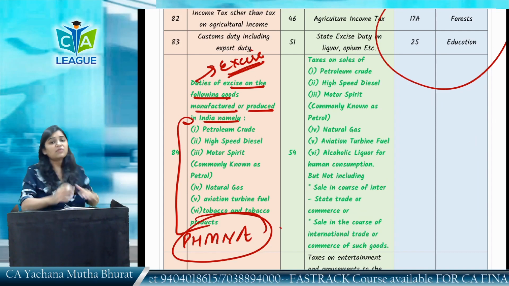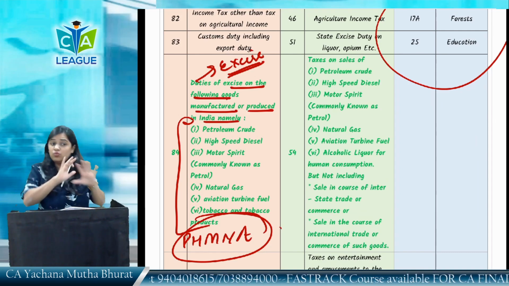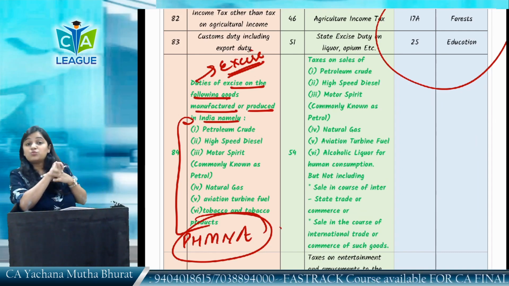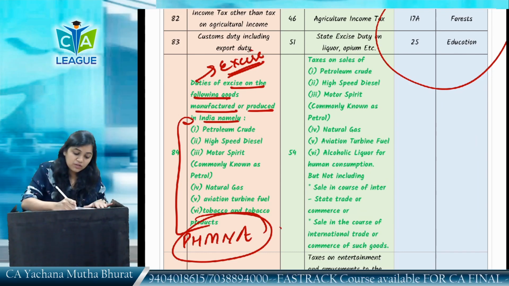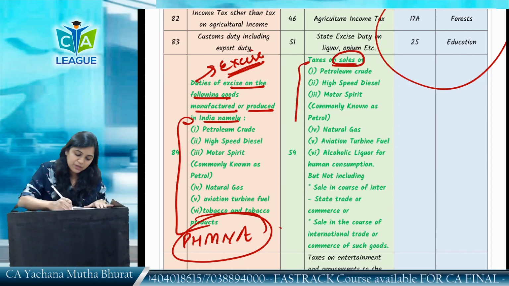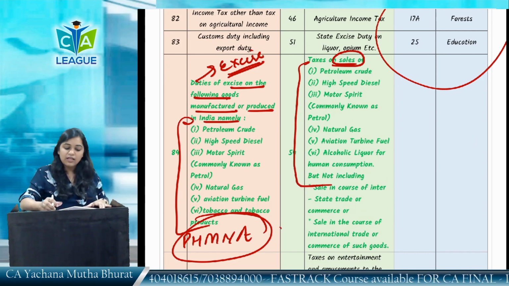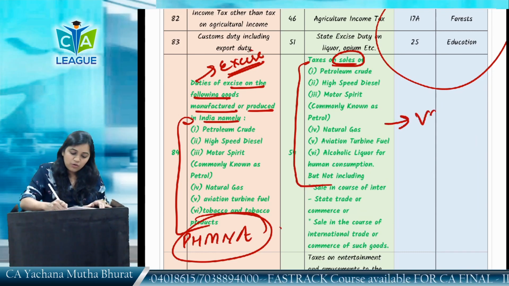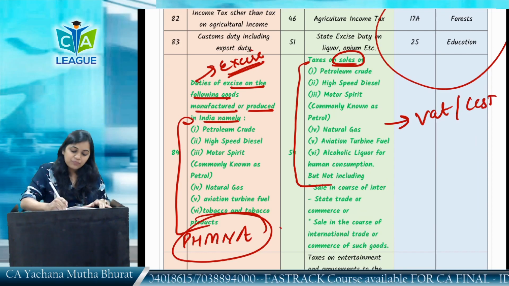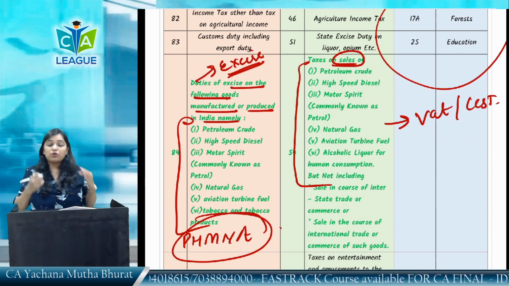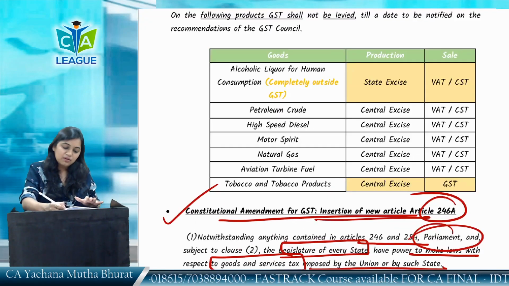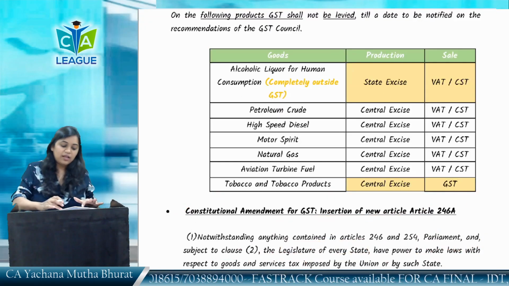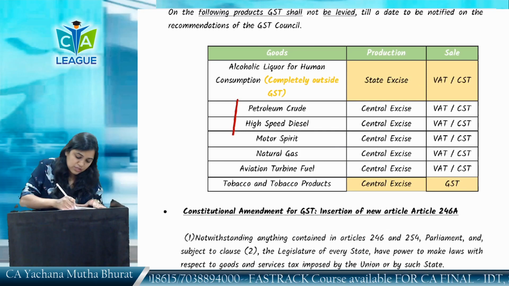Why, ma'am? Because state government said, we are not going to subsume these products under GST. We don't want. Similarly, on the sale of these products, petroleum, high-speed diesel, motor spirit, natural gas, aviation fuel and alcohol, VAT or CST will be levied. On the manufacture of it, what will be levied? On the manufacture of it, excise will be levied. You can see this in this table. This is a very simplified table. This will help you. On these, first we'll talk about these 5 products.